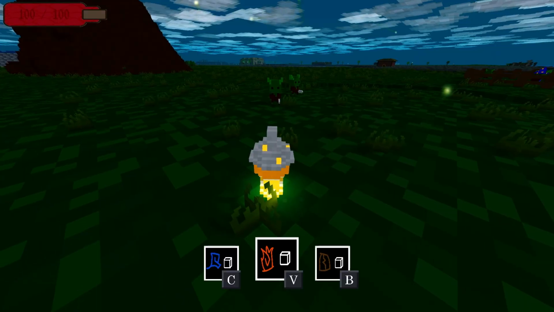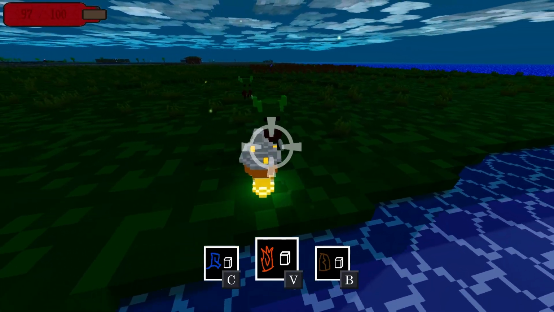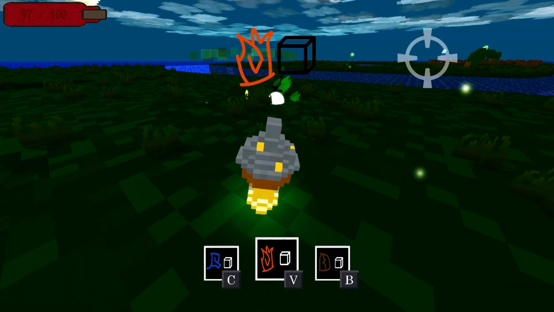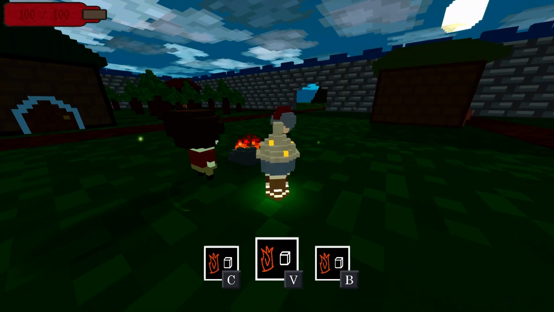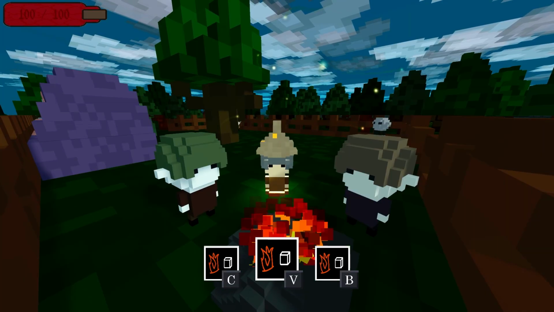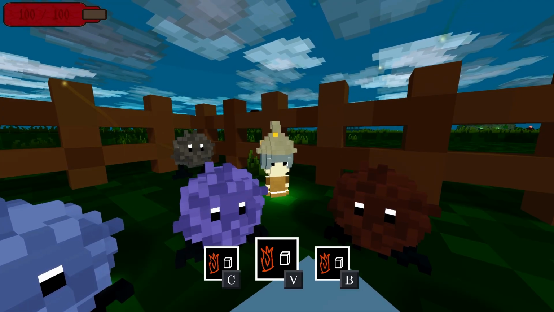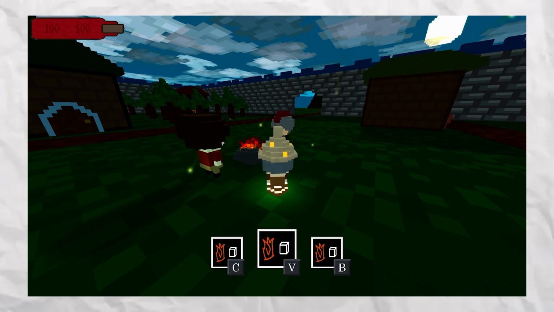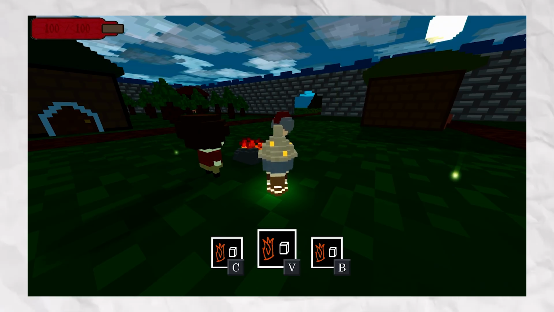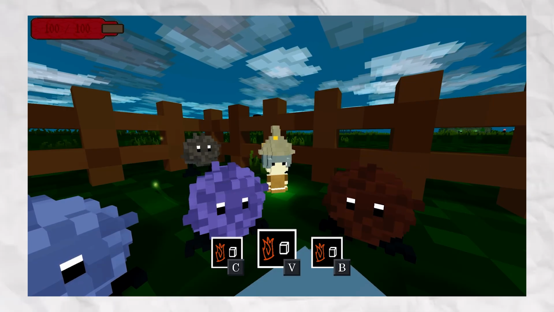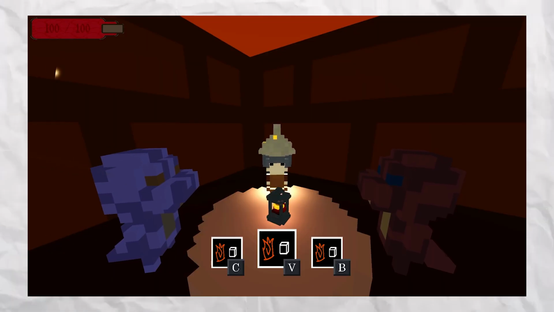Next, I'll talk about the new camps I've added to Vitality. In Vitality, there are 4 main species of NPCs in my world. There's the humans, obviously, which live in the plains, as well as the elves, lizards, and these puffball guys called the pufffolk. Each race lives in its own area, like the humans living in the plains, the elves living in the forest, the pufffolk living in the mountains, and the lizards living in the swamp.